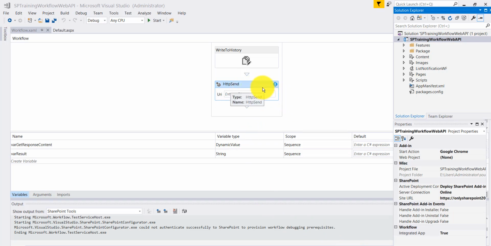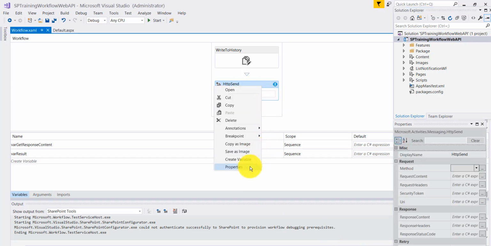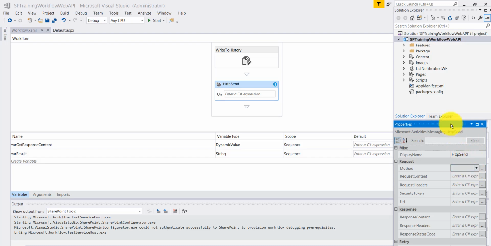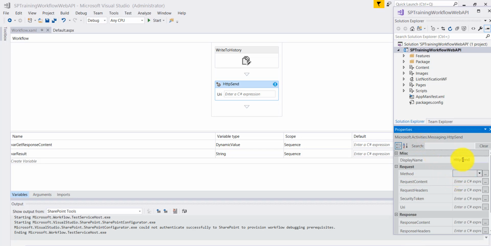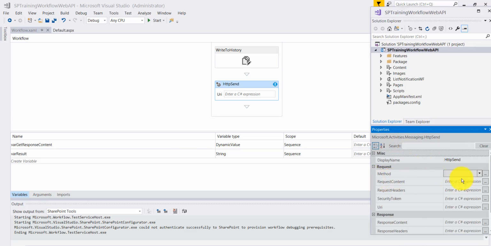For this HTTP send, I'll right click and click on properties. Let us expand a little bit. The first one will be our method type. What will be the method type? It will be a GET request. Then we have to add the request headers, and for this we will add the application JSON values.